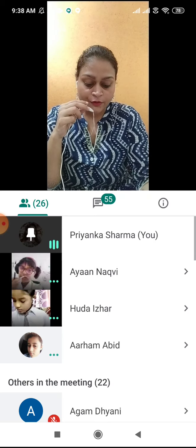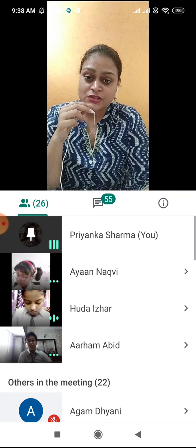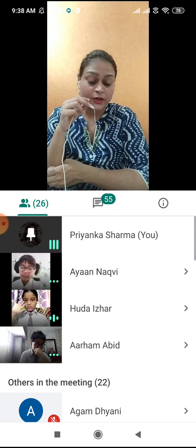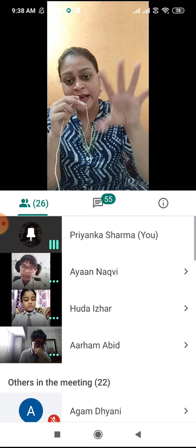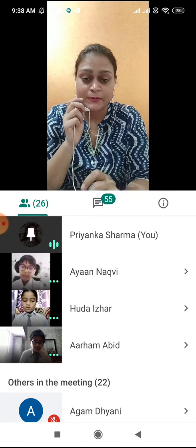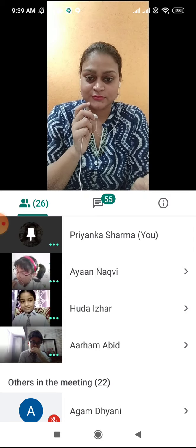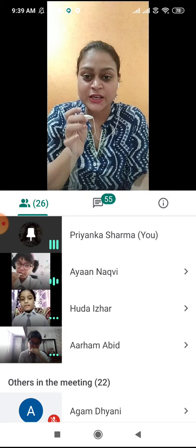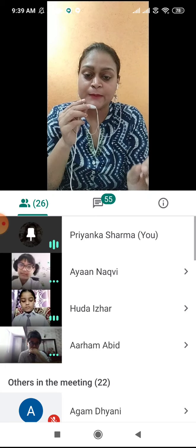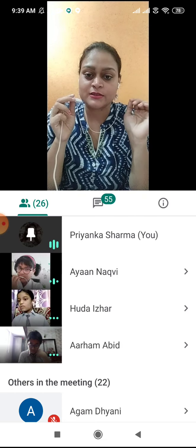Done. Now we come to limbs and girdles. Limbs means your hands and legs. So we have two pairs of limbs, the forelimbs and hind limbs. Forelimbs are your hands, full hands from shoulder till your fingers. These are called forelimbs, not four, F-O-R-E. Four limbs would mean four hands, not that. Forelimbs, FORE, means your hands from shoulders till fingers, and hind limbs are your legs.